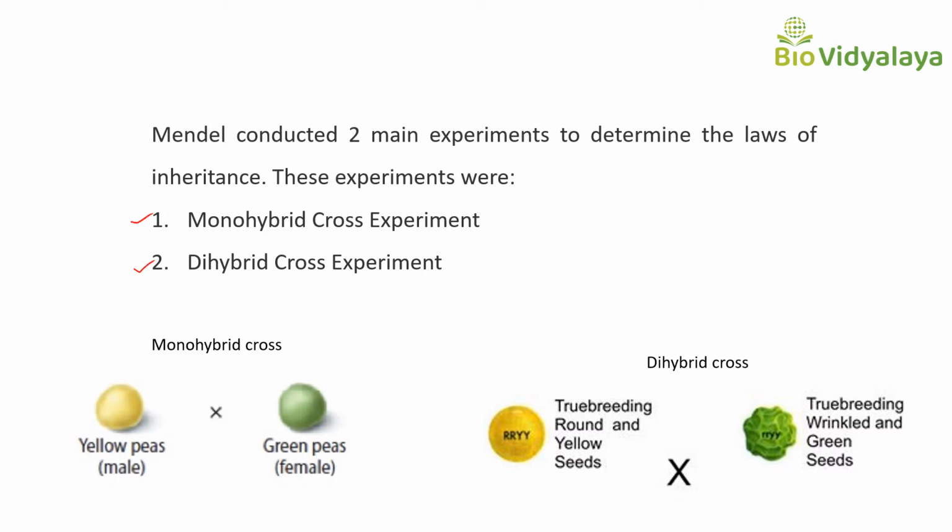What is meant by monohybrid cross experiment? Monohybrid cross means it is a cross between plants differing in one character or in one trait. That is called the monohybrid cross. Dihybrid cross means it is a cross between parents or plants that differ in two traits or two characters. That is called the dihybrid cross.